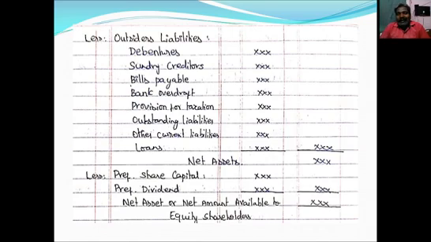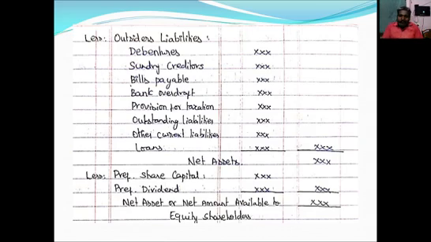Then we will get net assets. After getting the net assets, we should deduct some items like preference share capital as well as preference share dividend. So deduct preference share capital and preference share dividend from net assets. We will get the net amount available to equity shareholders.